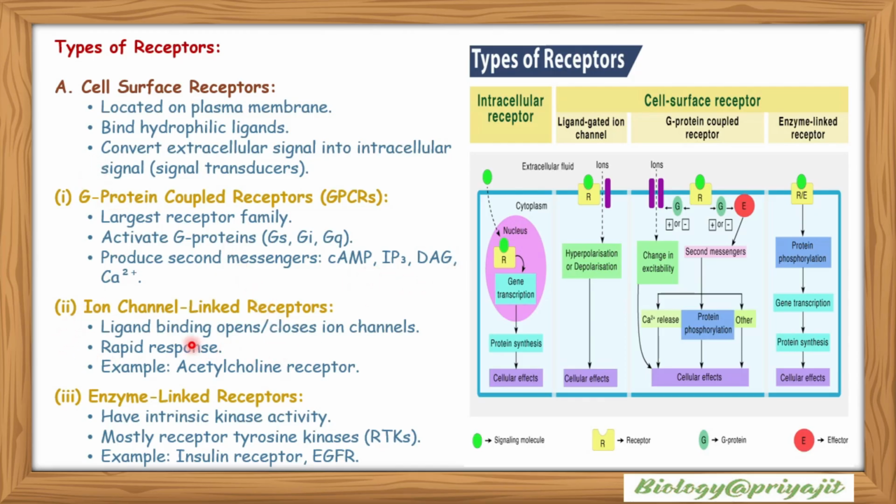Ion channel linked receptors: the ligand binding opens or closes ion channels. It's a rapid response. Examples include the acetylcholine receptor. Enzyme linked receptors have intrinsic kinase activity, mostly receptor tyrosine kinases or RTKs. Examples include the insulin receptor or EGFR. So types of receptor: intracellular receptor, ligand gated ion channel, G protein coupled receptor, and enzyme linked receptor. These 3 are the cell surface receptors.